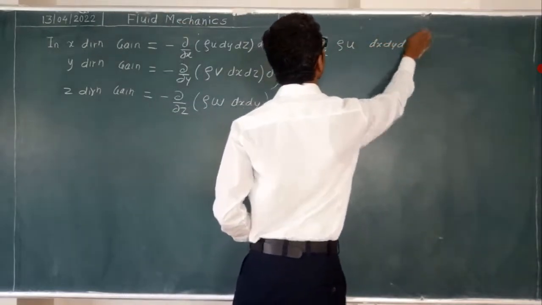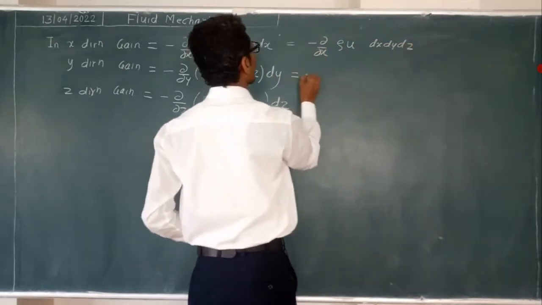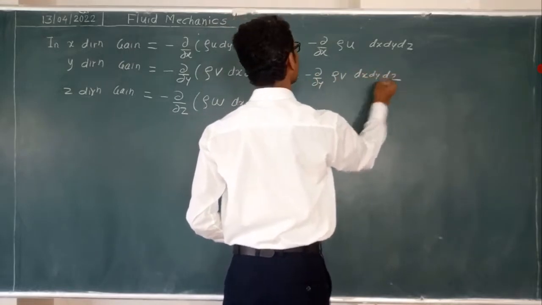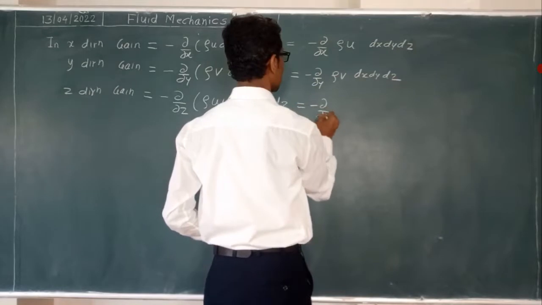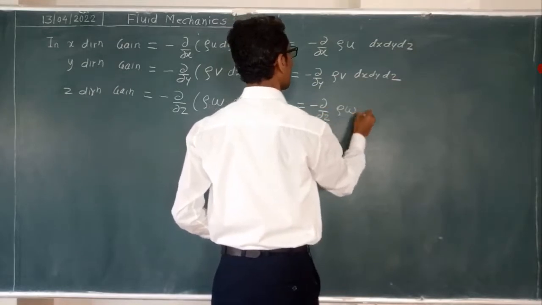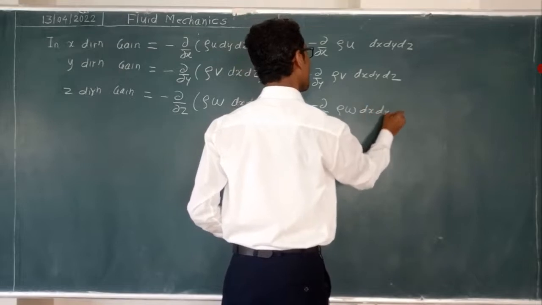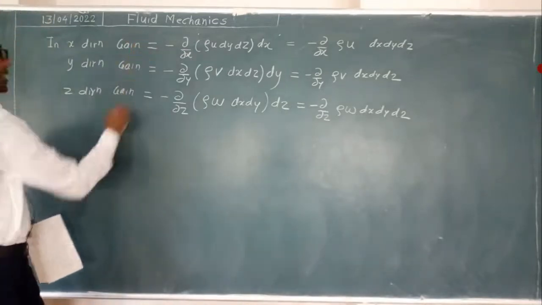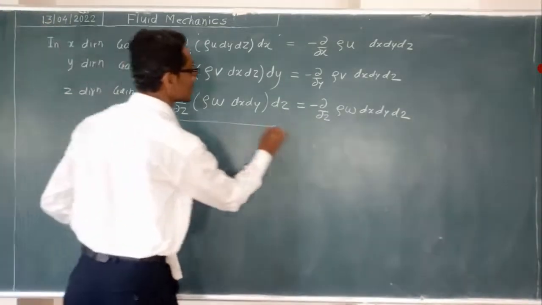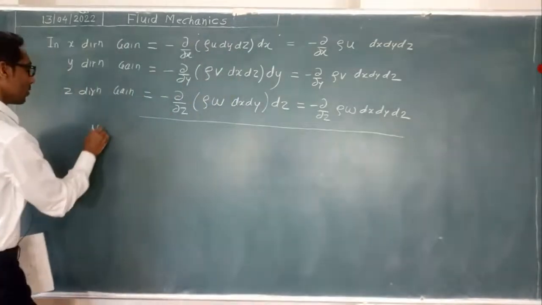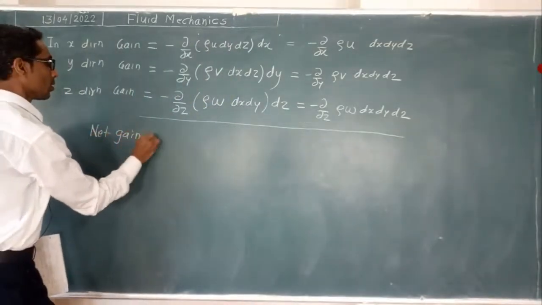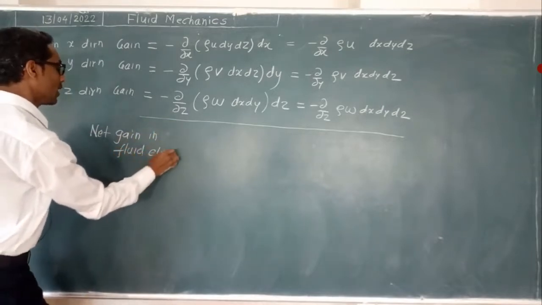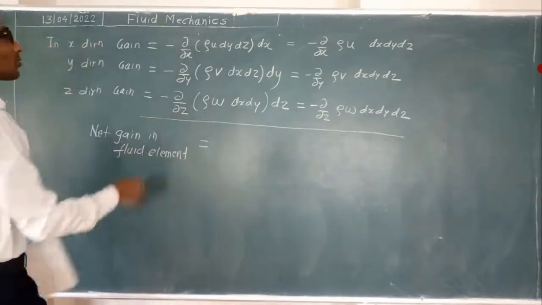This is the volume of the fluid element. Here once again we will write rho v dx dy dz. Here minus, this we have written in this way. Okay, now the net gain will be what? Net gain will be the summation of all these three. Net gain in the fluid element, total gain you say, that will be what? Summation of all these three.